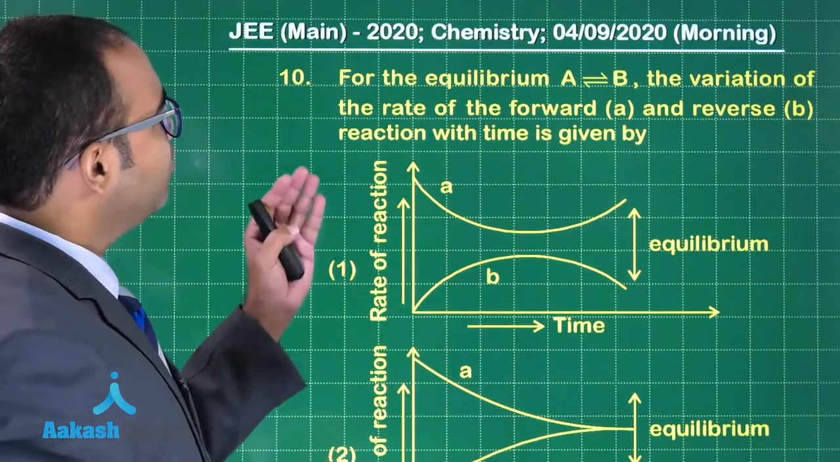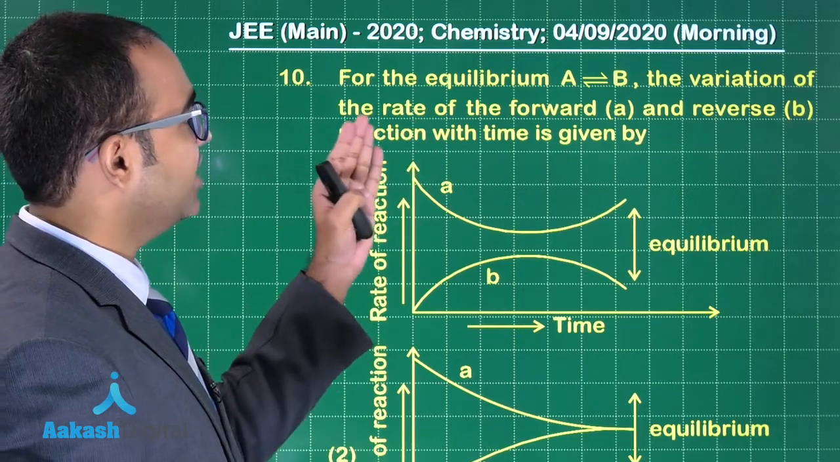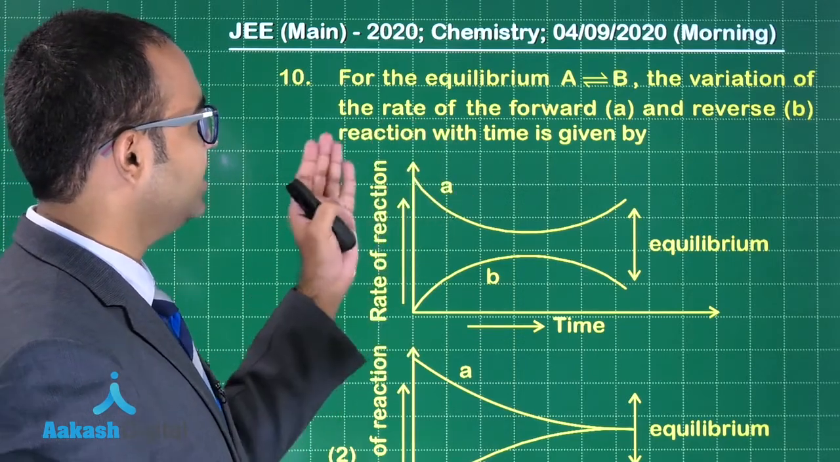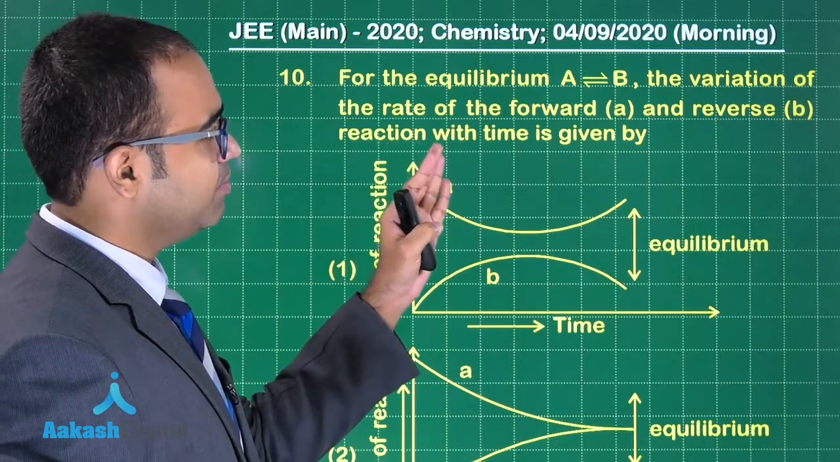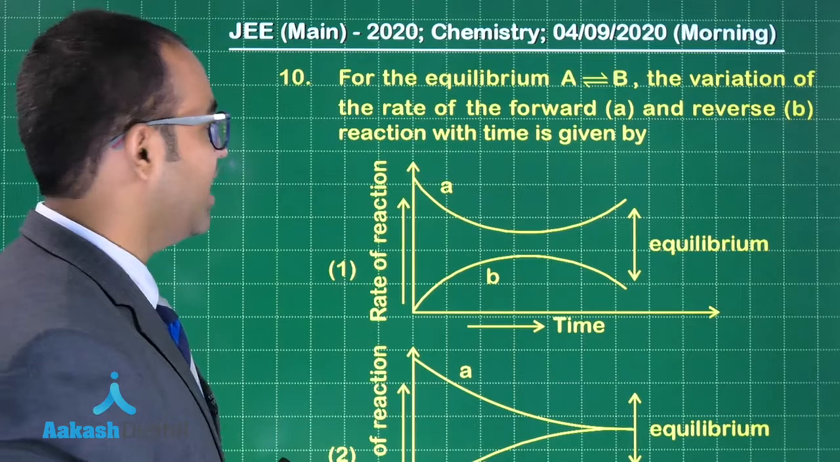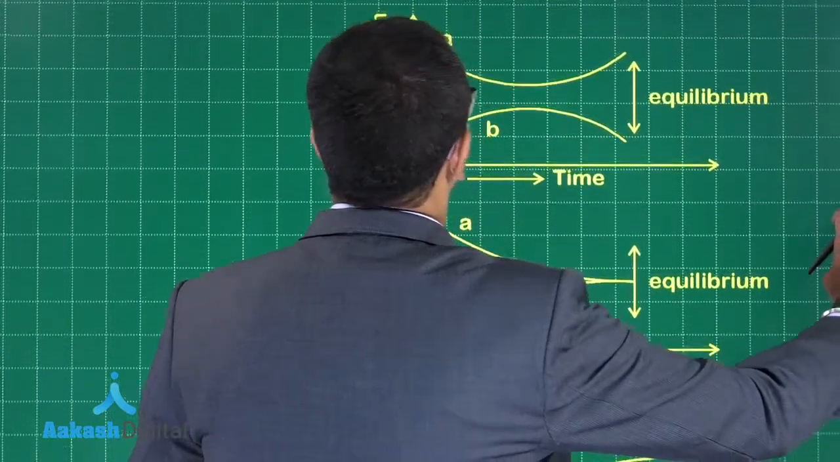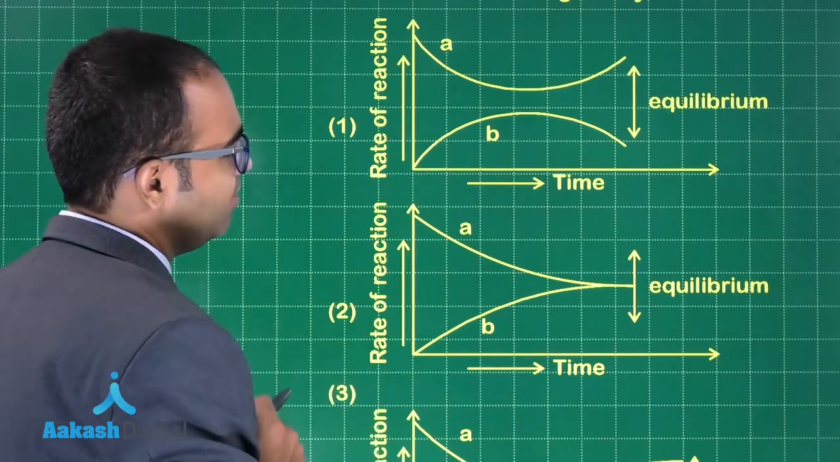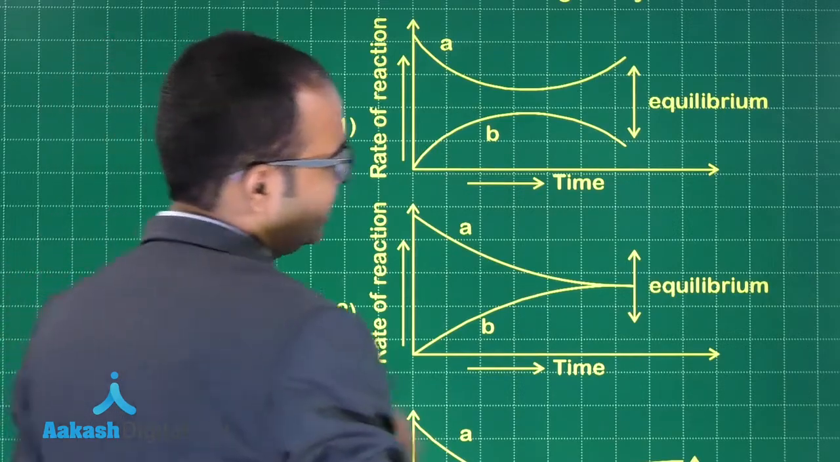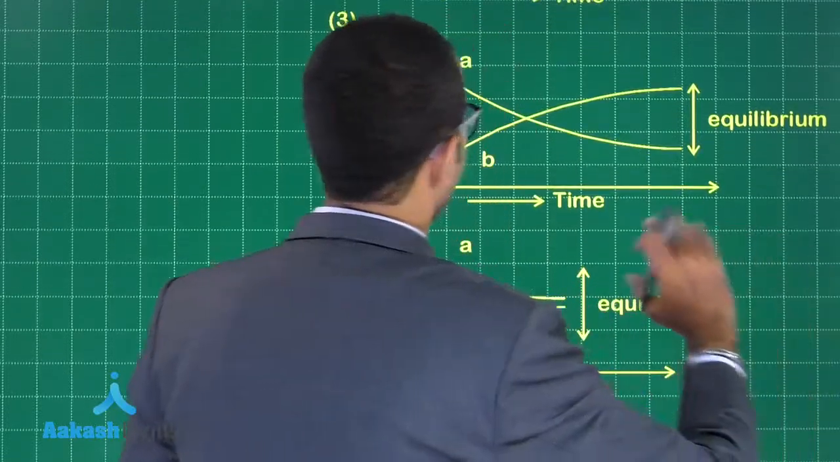For the equilibrium A to B, the variation of rate of forward and reverse reaction with time is given by some graphs. So let us look at all the graphs together, guys. This is the first and the second graph, and then we have the third and the fourth graph.